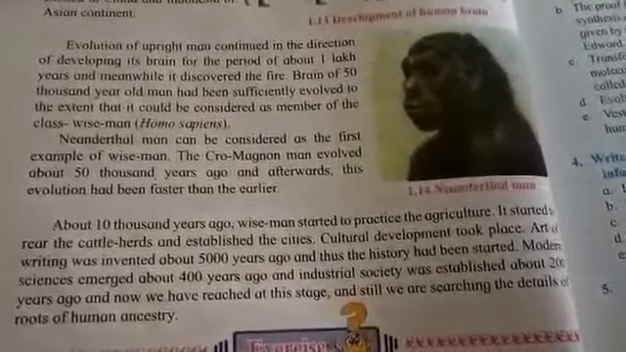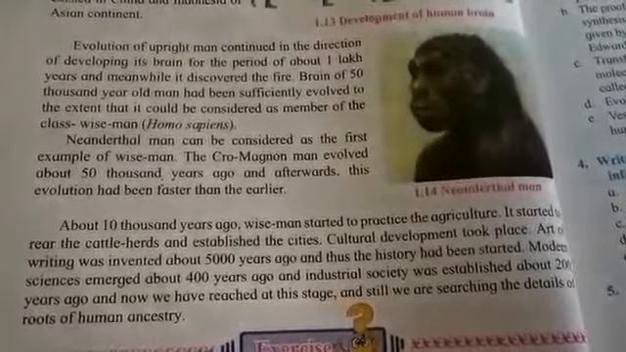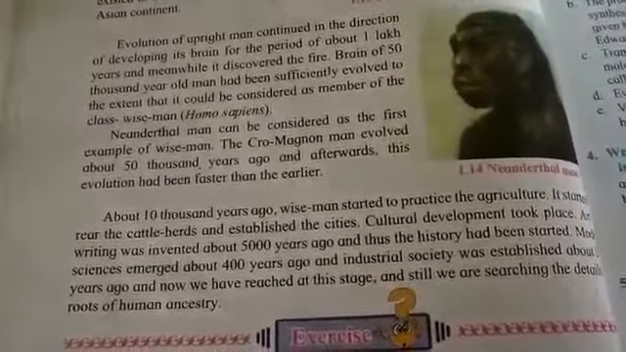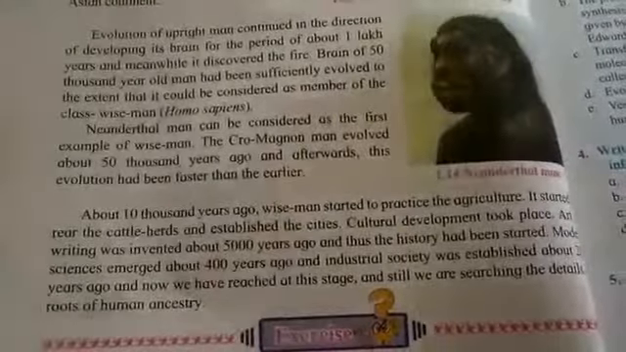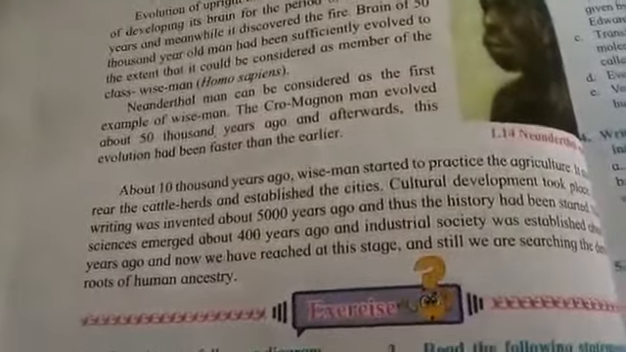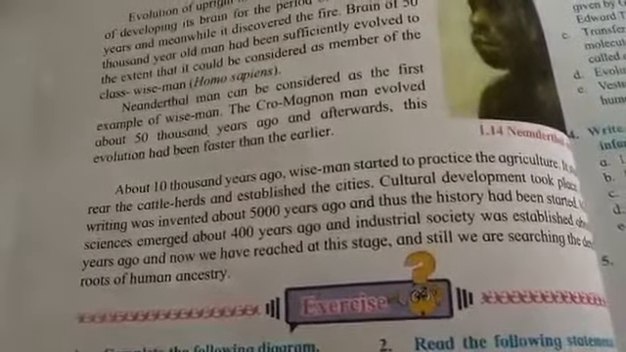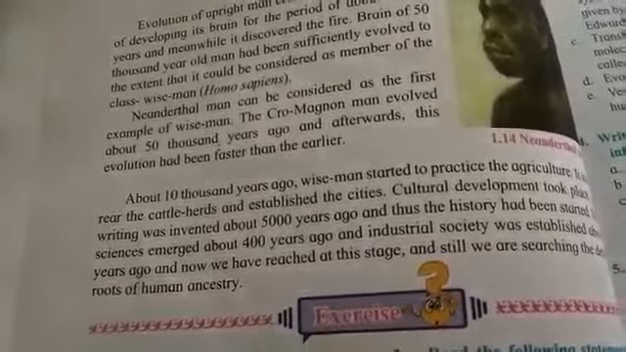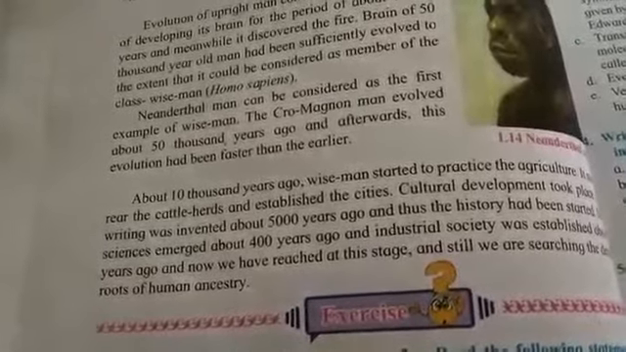Then modern sciences emerged about 400 years ago, and the industrial revolution took place 200 years ago. So this is how man was progressing day by day, and he was learning things day by day, and this is how today's modern man came into existence. So this was all about human evolution.